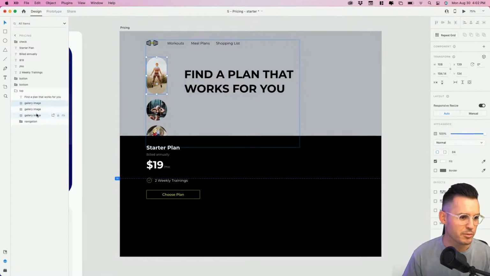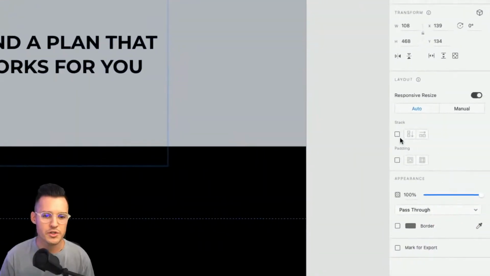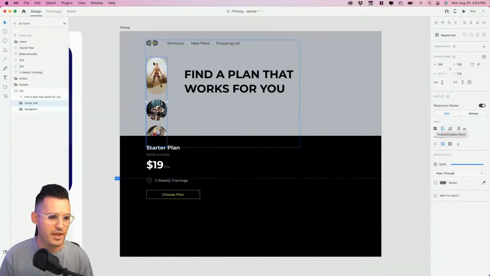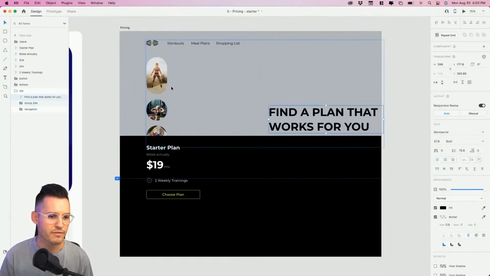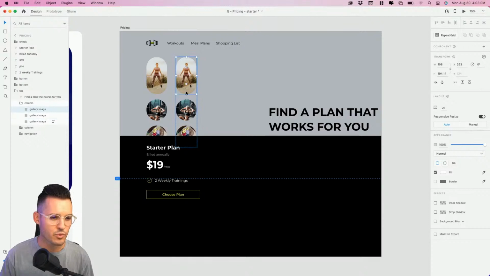I think the first thing we should probably do is take these gallery images. You'll see one of them's an oval, the other two are circles. Let's group them together, and then let's turn on our stack. It'll be a vertical stack right there. And what's great about that is, we'll just move this out of the way for the time being. We'll name this thing column, like so, and we just duplicate, maybe something like 46 pixels away. Well, then we can come in here and switch where these are.